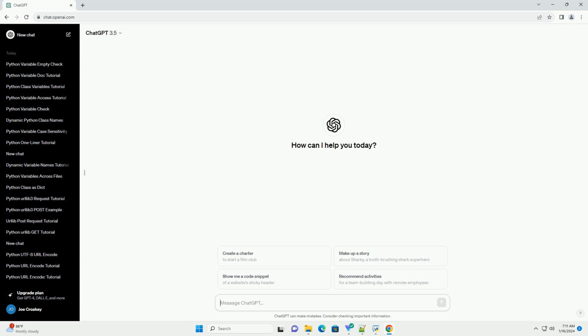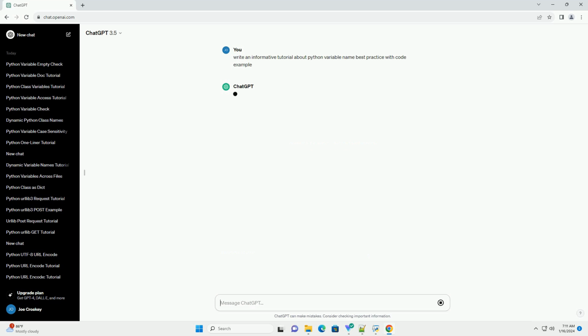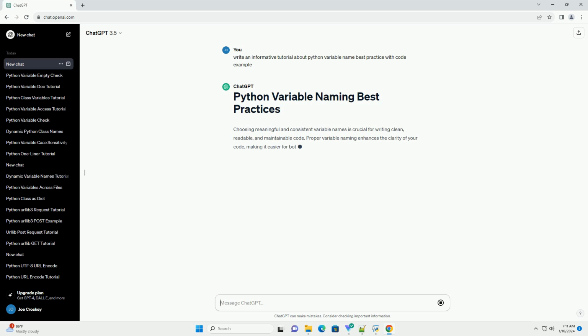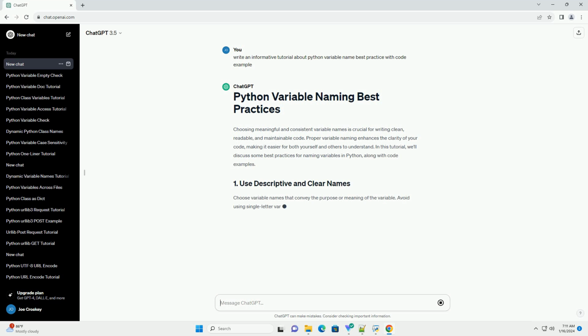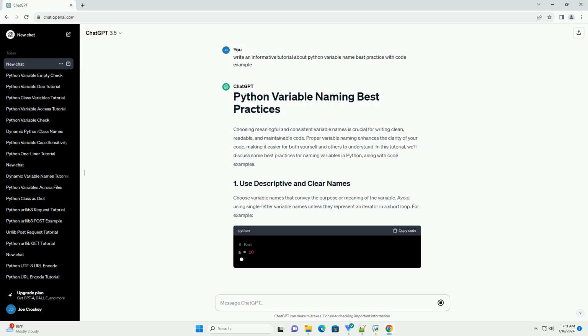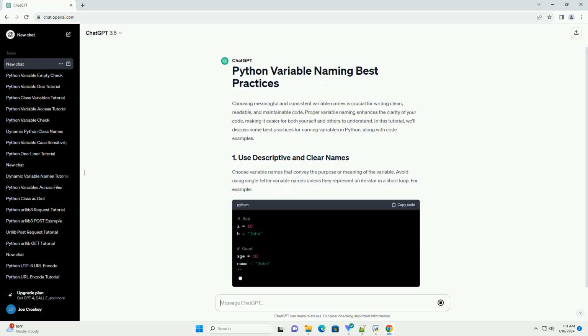Choosing meaningful and consistent variable names is crucial for writing clean, readable, and maintainable code. Proper variable naming enhances the clarity of your code, making it easier for both yourself and others to understand. In this tutorial, we'll discuss some best practices for naming variables in Python, along with code examples.